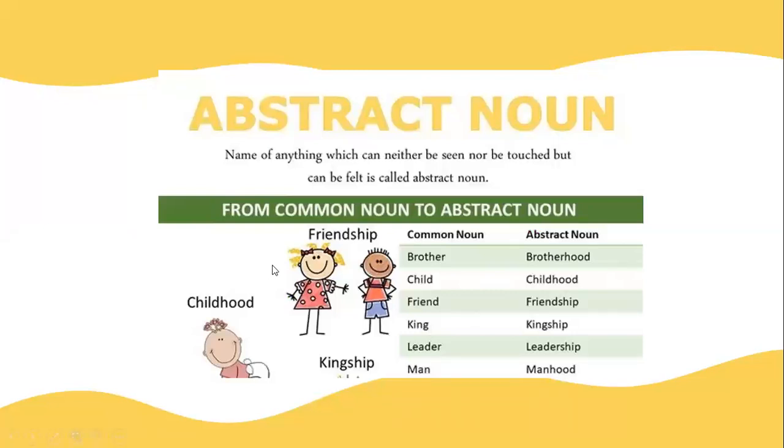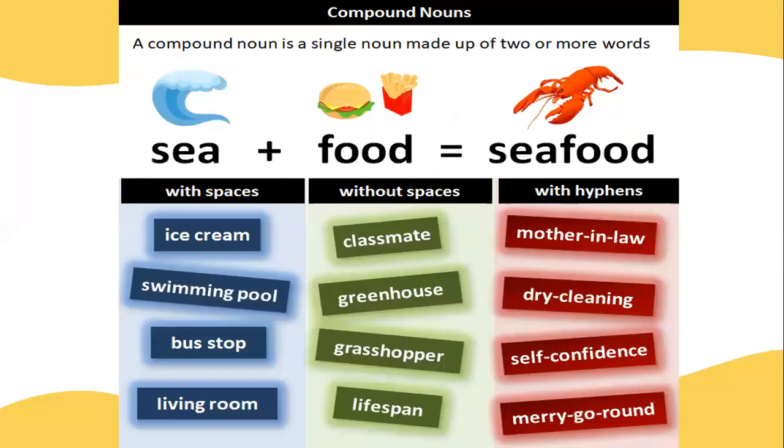Childhood. Okay, and brotherhood. Leadership. All these are some abstract nouns. Love. So all these are some abstract nouns. So next one is compound noun.